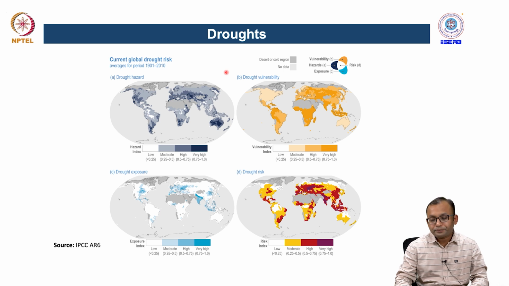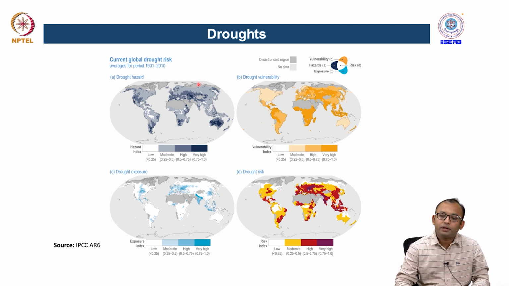This is one example of different types of drought hazard, vulnerability, exposure and risk across different countries of the world. So here, drought hazard is simply defined as the severity of the drought events in a certain region.